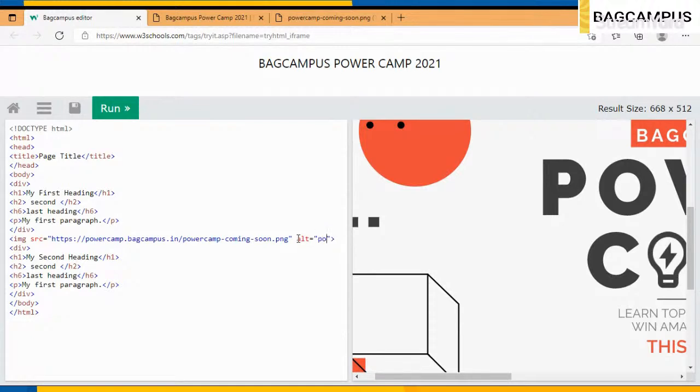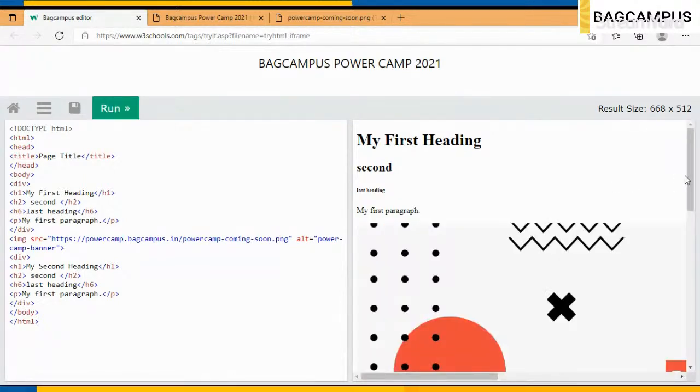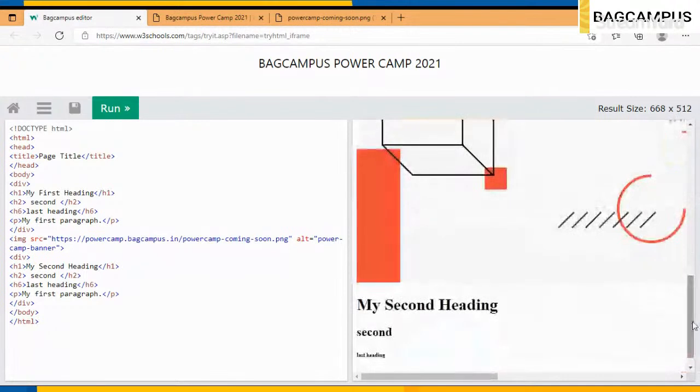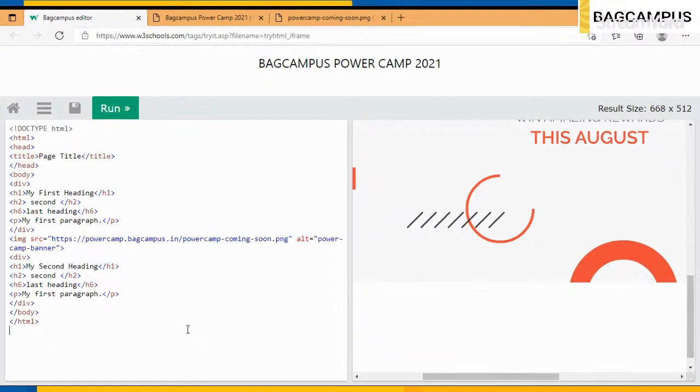So I will put PowerCamp banner. Then a person can understand this is a PowerCamp banner. If I remove png and run, this image doesn't work, so the alt text will be shown. This is what we call the img tag.